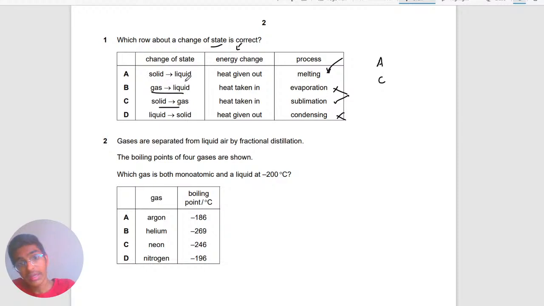Heat given out is exothermic, but in this one we need the solid to take in heat to become a liquid. So that one can't be a possibility. But for C, heat taken in, the solid will take in heat and therefore will produce the gas. So the answer for this question would be C.